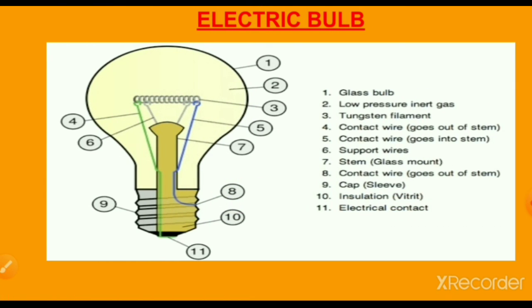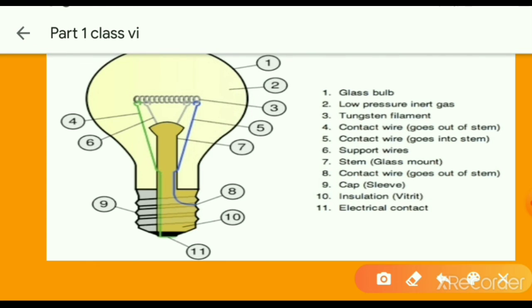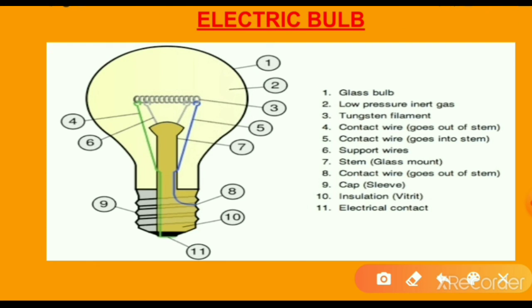Let us briefly label the parts of the electric bulb. Observe this image. There are 11 parts. The first one is the glass bulb or glass chamber, and the second one is low pressure inert gas. The third one is the tungsten filament, and the fourth one is the contact wire that goes out from the stem. The fifth one is also a contact wire, and the sixth one is the support wires.